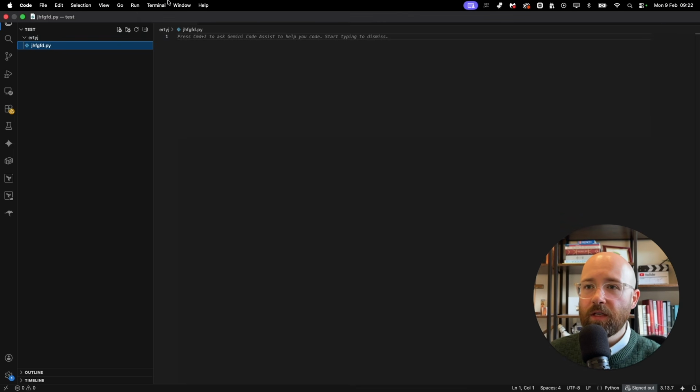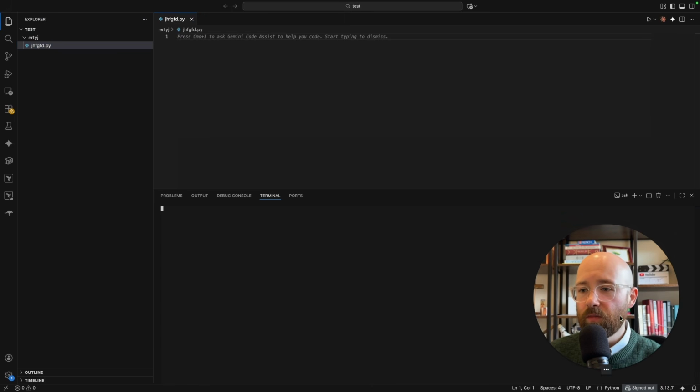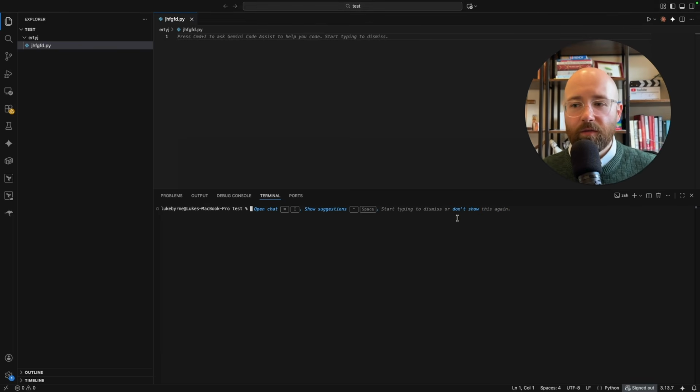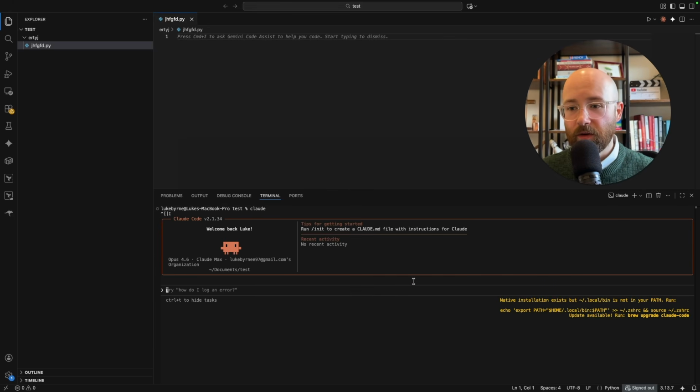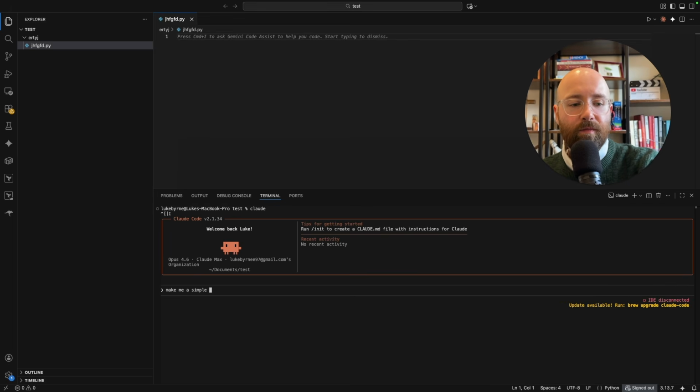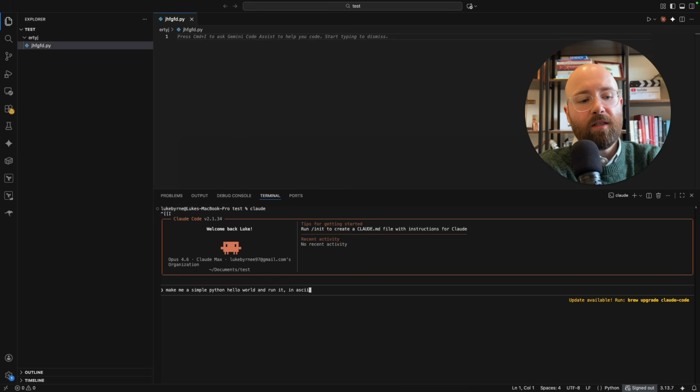And so what we can do in here, so we go to terminal, do new terminal. This will open up our terminal down the bottom, and from here we can actually just write, say, Claude, and then Claude will start working inside of here. Boom. So there we go. And from here, what we can just say is, like, make me a simple Python hello world, and run it in ASCII art.